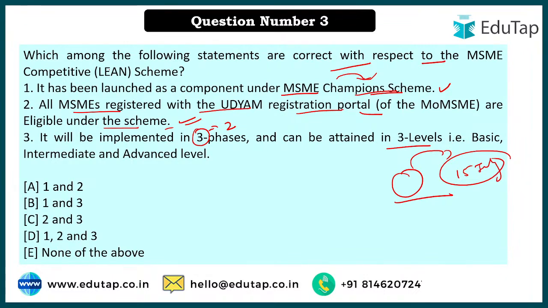So it's basically what the scheme is all about. This scheme talks about reducing wastage by applying lean tools and technology. So what is this lean? Basically it is a concept where we focus on the wastage created during the process of making a particular product. For example, if the raw materials are kept in one place, the second one that should be in sequence is somewhere else, and the third raw material that should be used is in between, right?